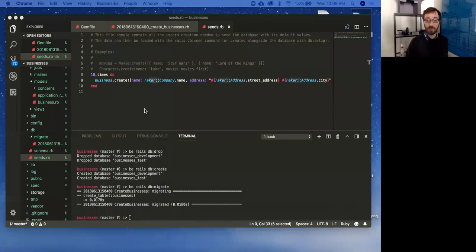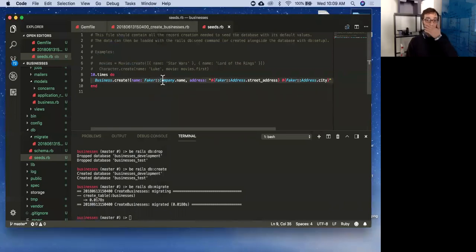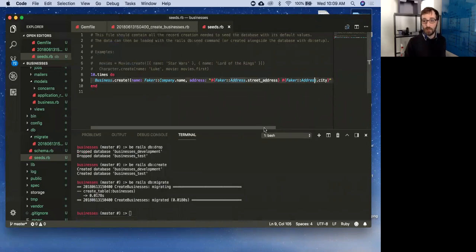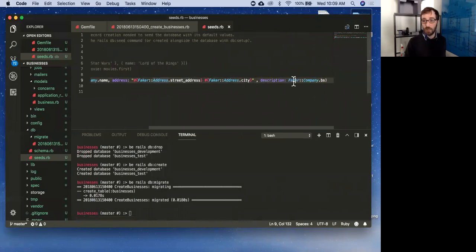What category are we using over here? We are using a fake company category. So again, this is just a list of data someone collected and is allowing you to randomly choose from. So we're going to pick a fake company name, a fake company address, street, and city. And we are also going to get a fake company BS. BS literally stands for bullshit, I think. It's fake company BS that they use to describe things. We'll see it. But anyway, this is just our dummy data.